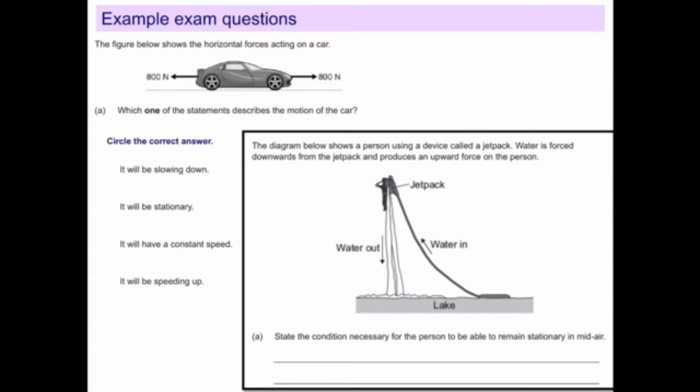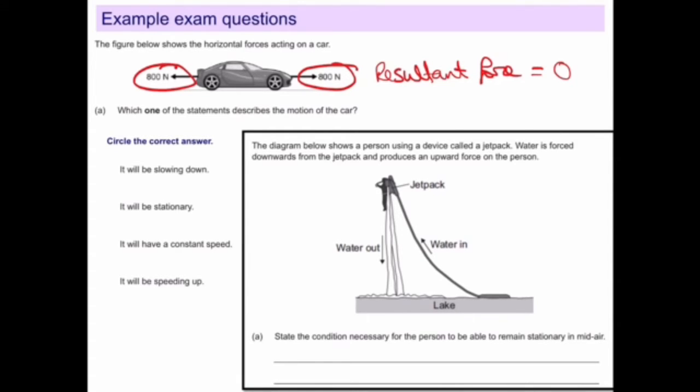Okay, let's have a look at these. So we've got an exam question here. We've got horizontal forces acting on a car, 800 newtons one way, 800 newtons the other way. So the resultant force is 0. And we have to choose the correct statement from the list.